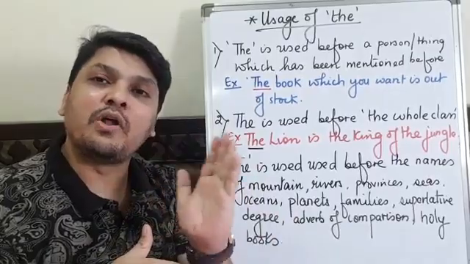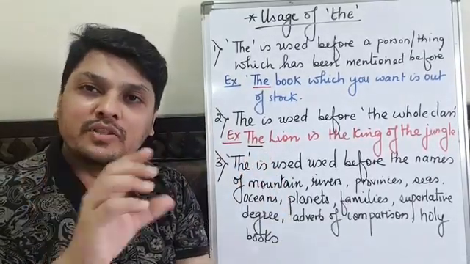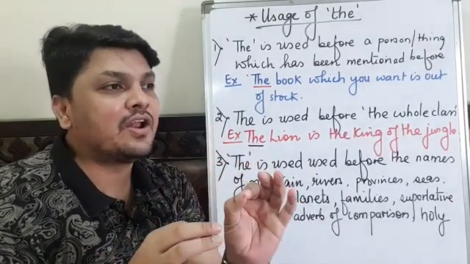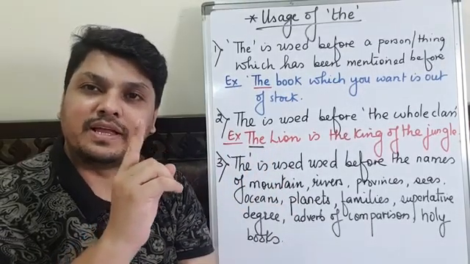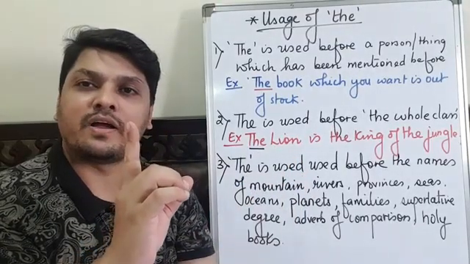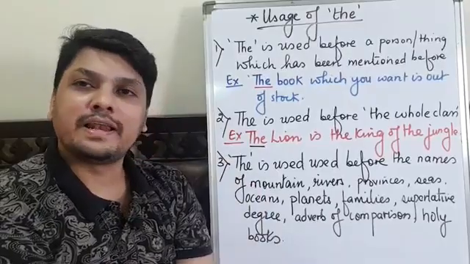The rich exploit the poor. I am not talking about one rich or one poor, the whole class. The kangaroo is found in Australia. I am not talking about one kangaroo, the whole class. So the is used before the whole class.